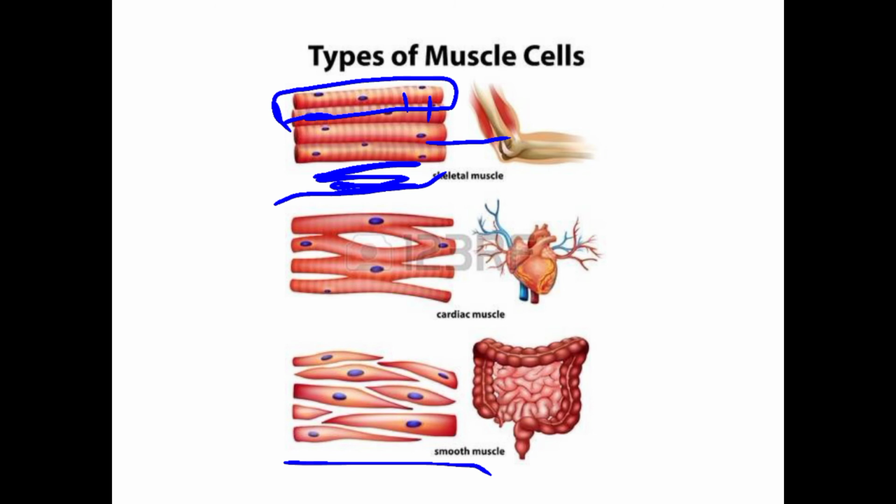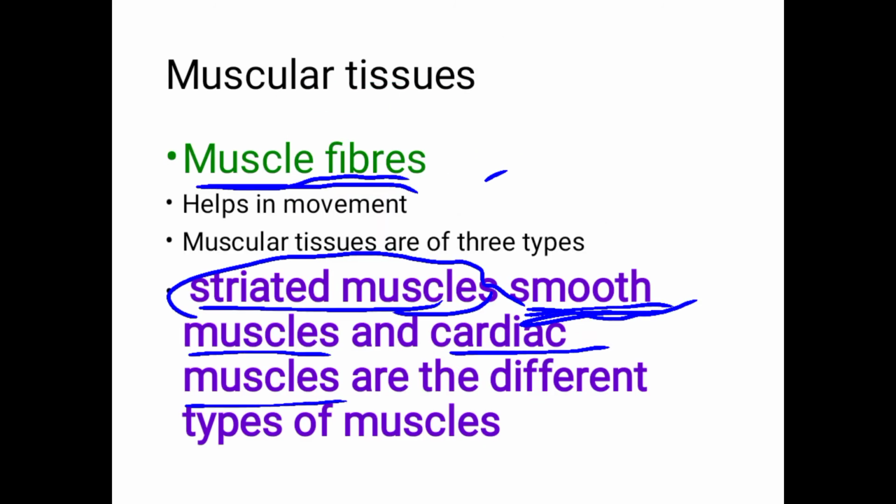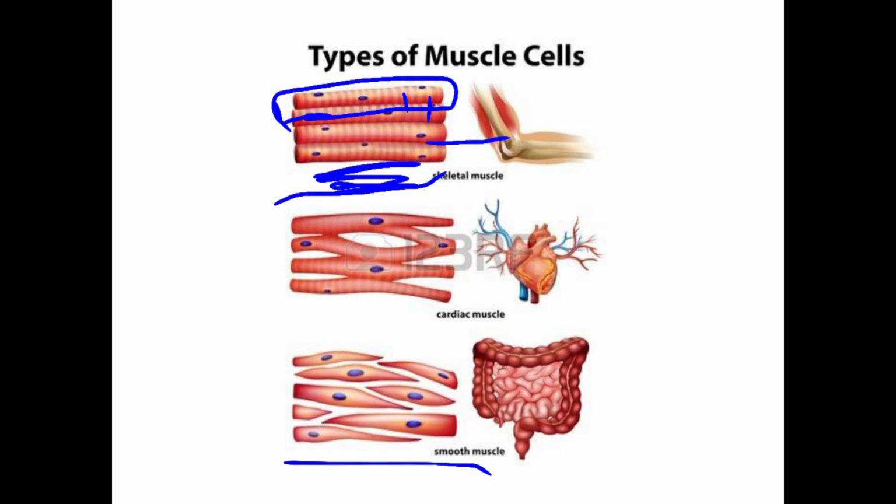The next type of muscular tissue is cardiac muscle. Cardiac muscle is very special. It is present only in our heart. The tissue which makes up our heart is called cardiac muscle.